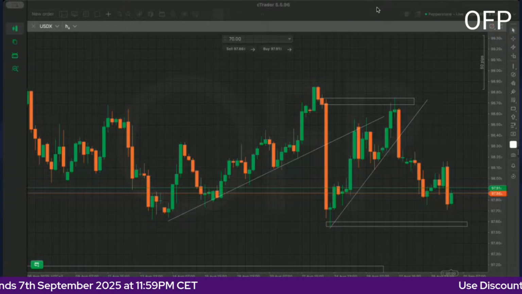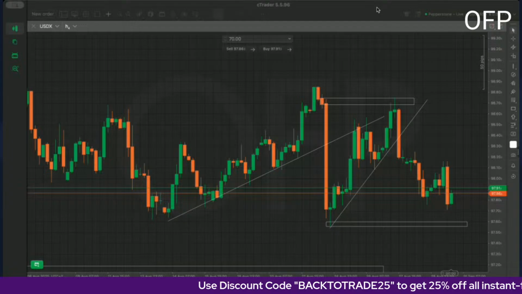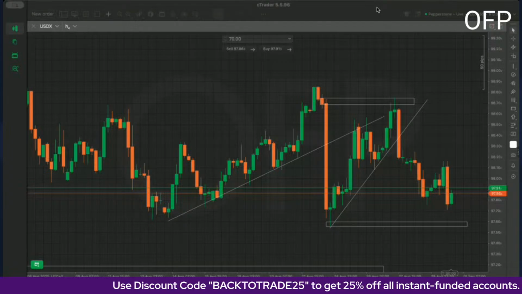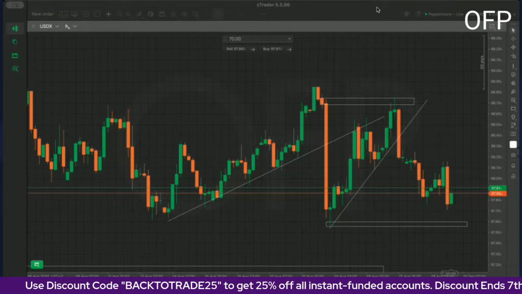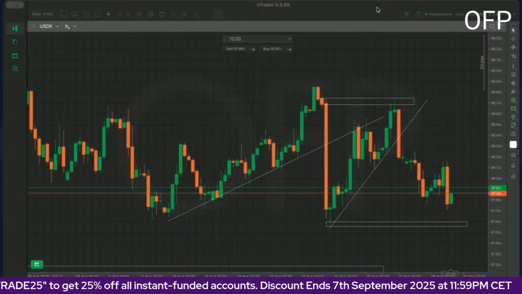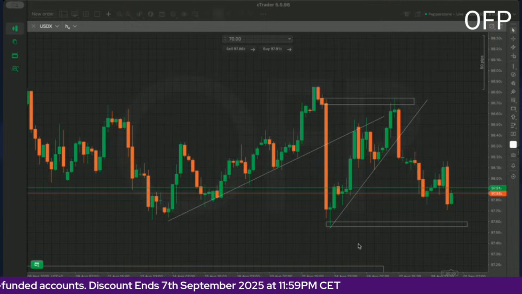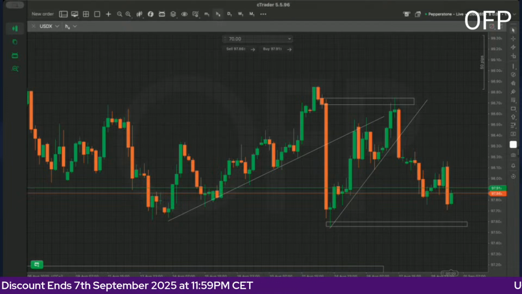So that is what we expect for this coming week. Lots of US related news, CAD news, Aussie news, and mostly Swiss. Right now, Euro and Pound are very quiet in terms of high impact news, but of course, they will be moving as well. So let us now look at the dollar index.